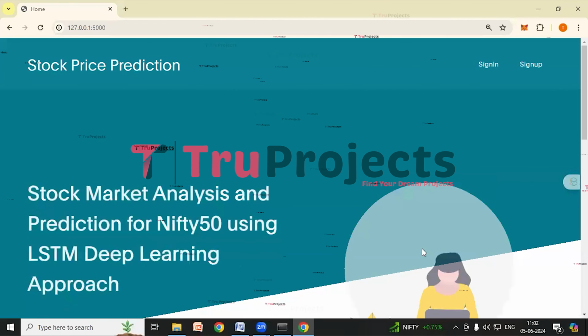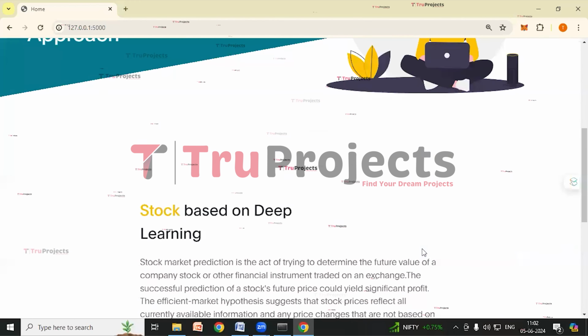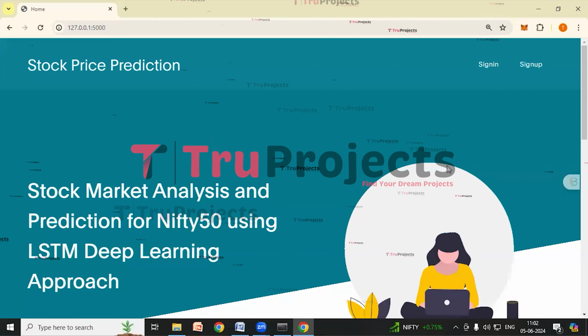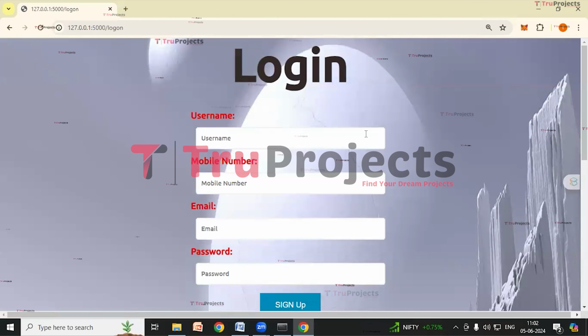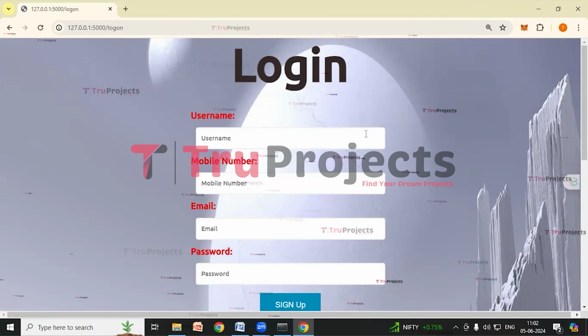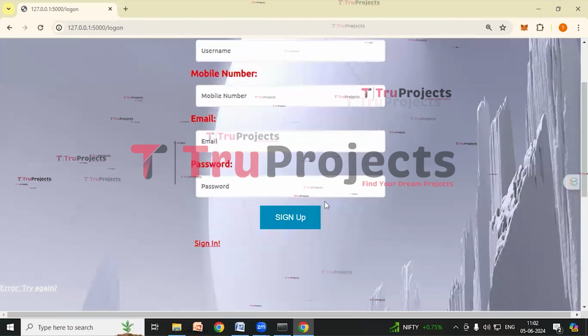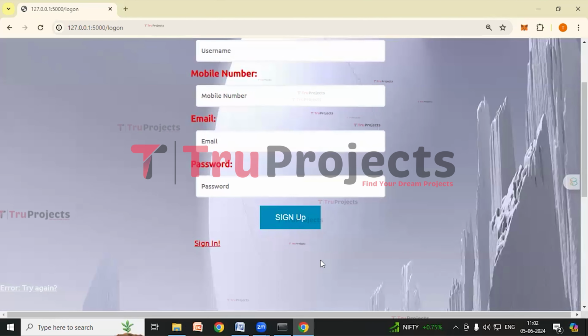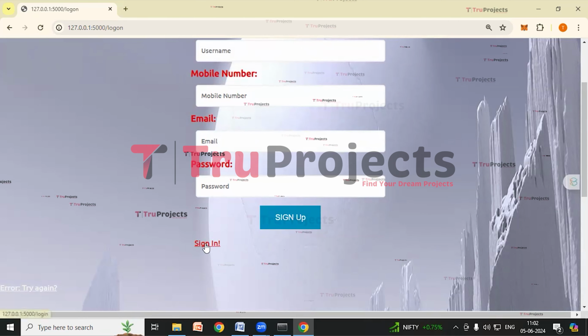So the home page of the project has been displayed in the browser. This is the front end built using Flask framework. And here we can see a sign up link, click on it. So if we are new users, we have to register ourselves first, fill in all these details and click on sign up button to register. And if we already have an account, we can directly log in by clicking on the sign in link. As I'm already a member, I'm clicking on the sign in link.